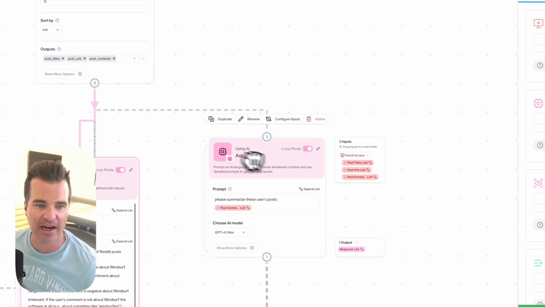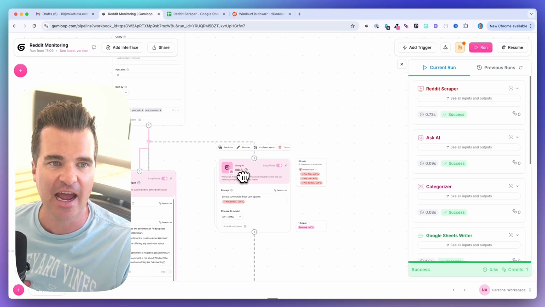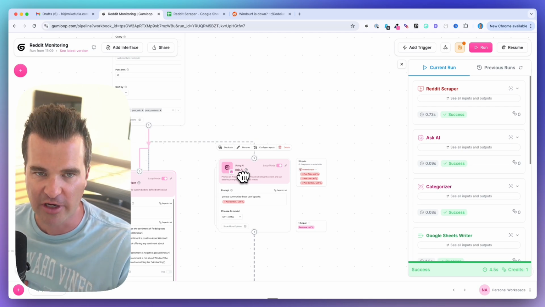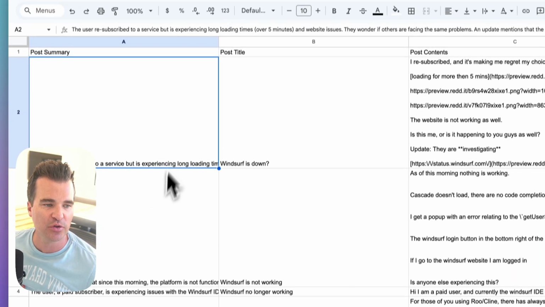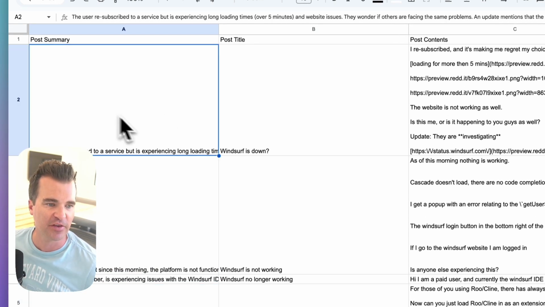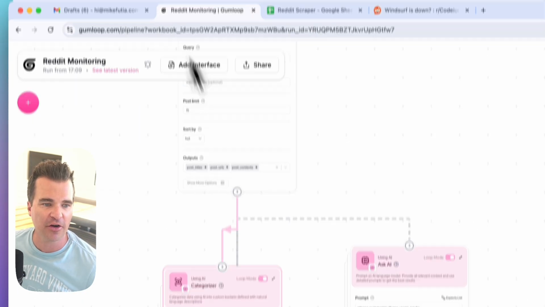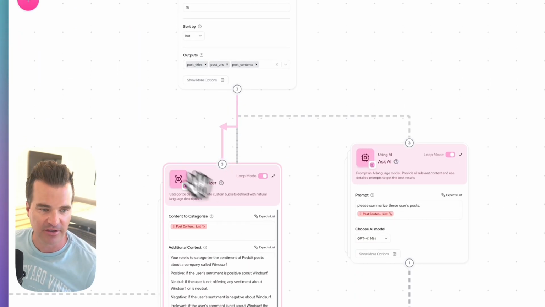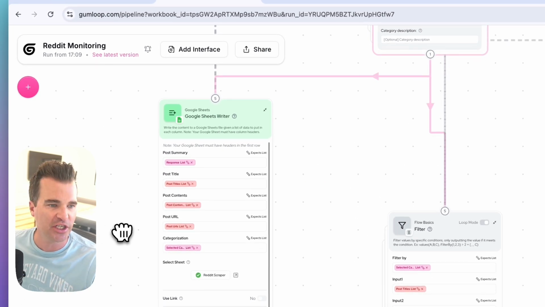And to the side here, I have a separate AI node, and it's acting as the summary creator. It's going to create a summary of the post that we can use in our spreadsheet and in our email summary as well. This is just going to summarize what the post is about, while the other AI node is doing the categorization. And we're going to write all of this data to a Google Sheet.